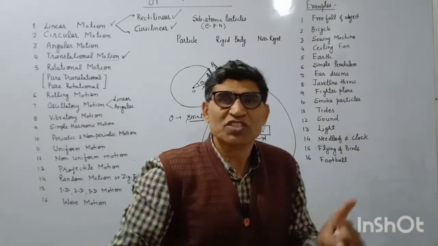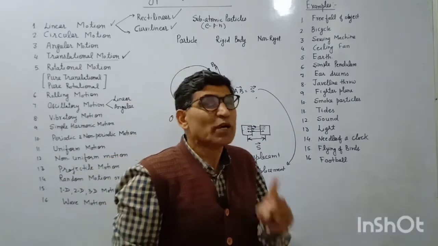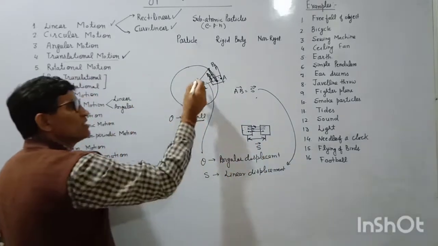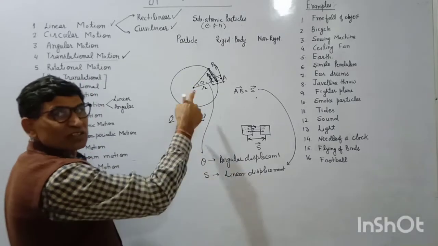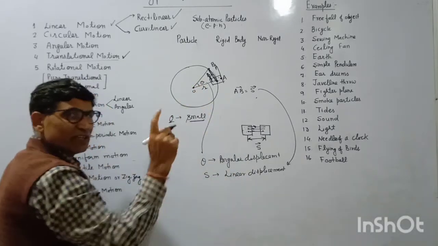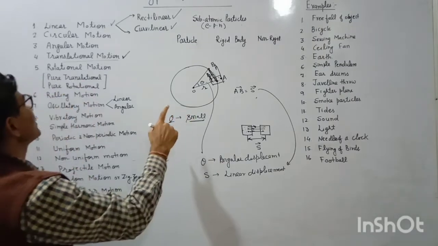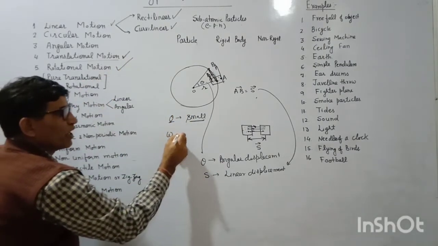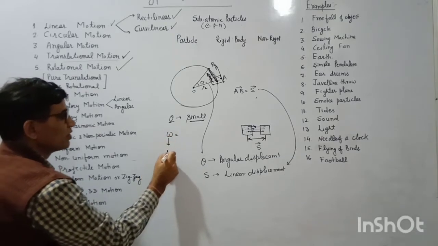The speed is not the same, the velocity is also not the same, but there is one thing that is the same, the angular speed. This theta is changing with respect to time, and it is the same for everyone. So in rotational motion what is common? That is omega. This is called angular speed.